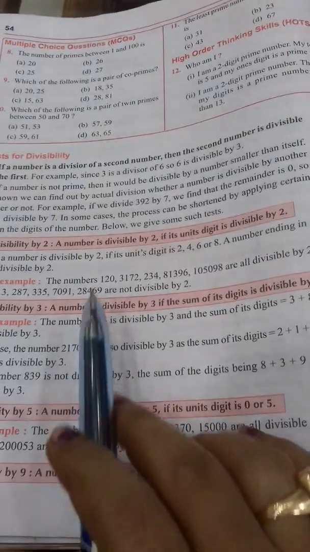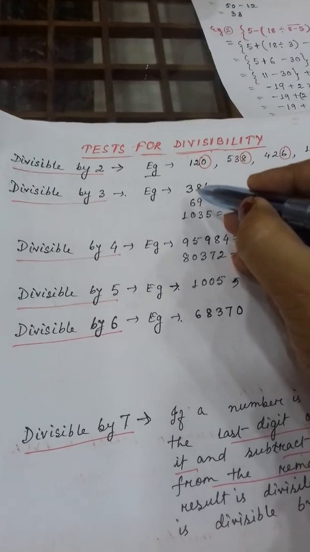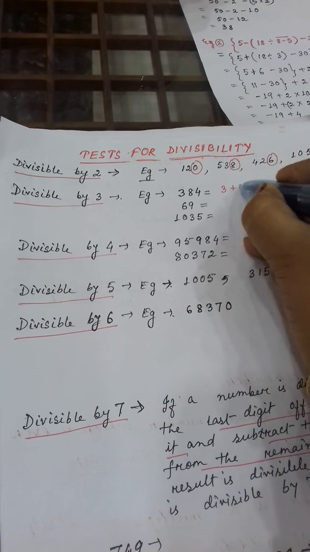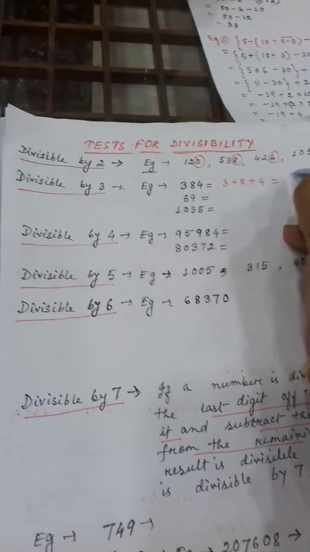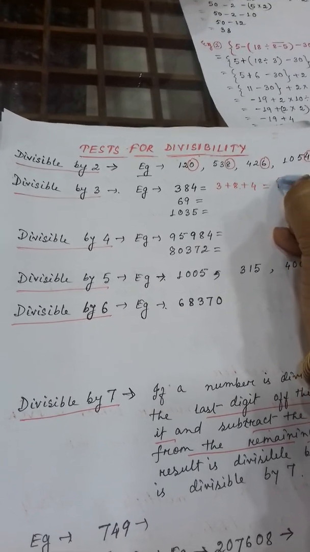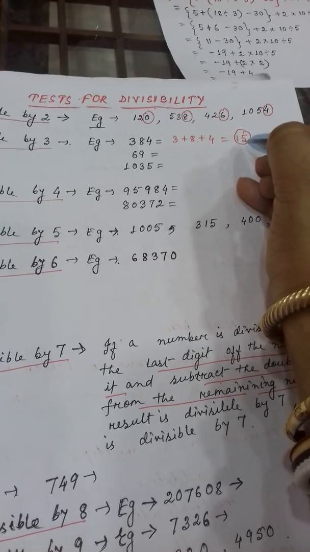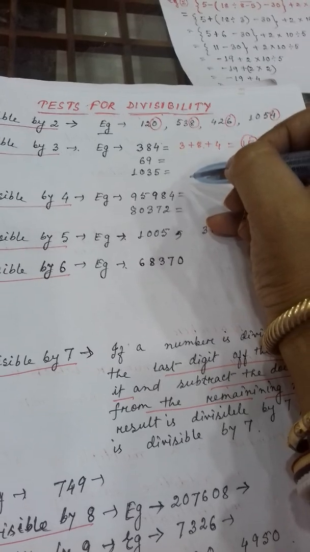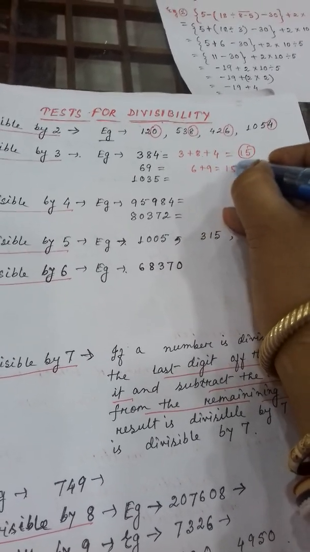Next, divisibility by 3. A number is divisible by 3 if the sum of its digits is divisible by 3. Suppose here you see 3 numbers I have written. Now if you take the sum of all these digits, what do you get? 8 plus 4, 12 plus 3, 15. Now what do you know? Is 15 divisible by 3 or not? So if 15 is divisible by 3, that means this complete number 384 is also divisible by 3. In the same way this one, 6 plus 9 is equal to 15.